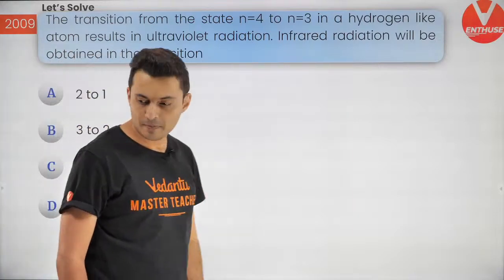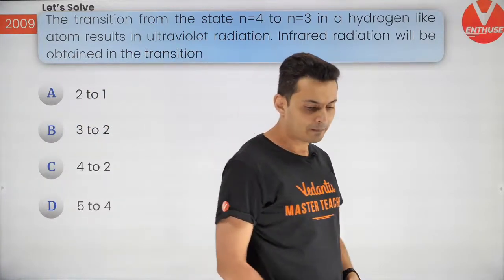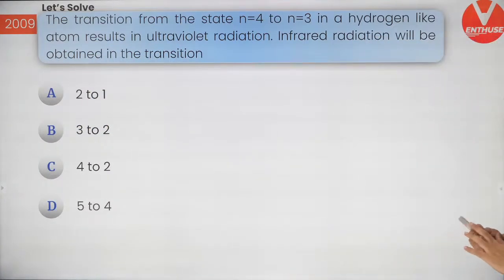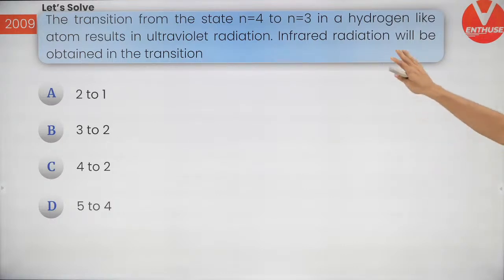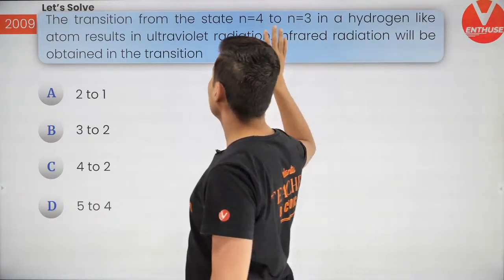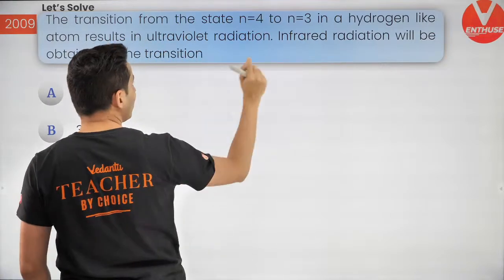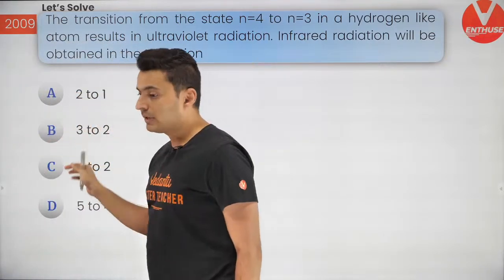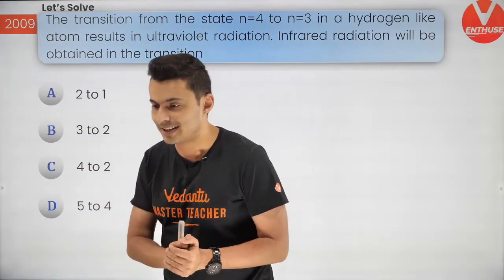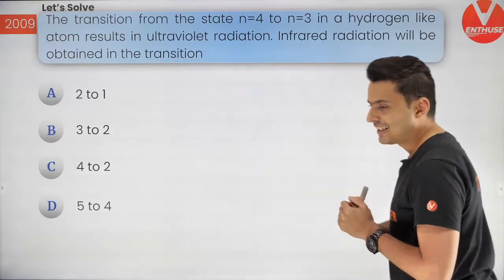How about this? Let's see. The transition from the state n is equal to 4 to n is equal to 3 in a hydrogen-like atom results in ultraviolet radiation. Infrared will be obtained from which to which transition? Let's see. How can we do this?